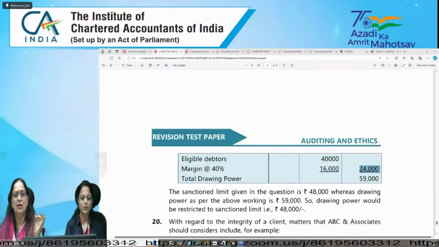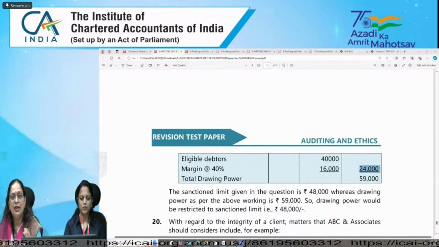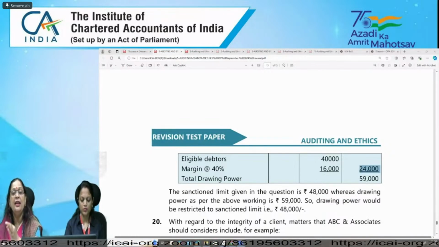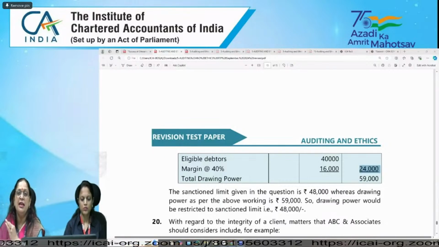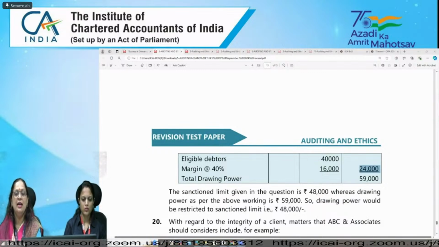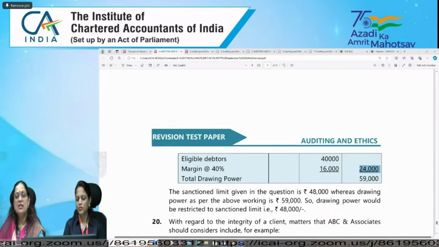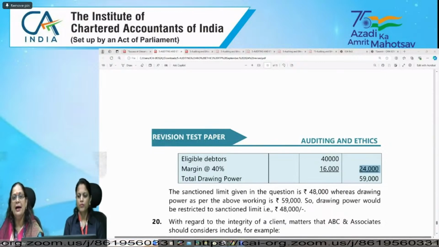As per clause 1, if it is regarding physical verification, as per clause 1b of paragraph 3 of CARO 2020, the auditor is required to report whether, and then whichever clause it is, you can cover. So this way you can cover in your answer.